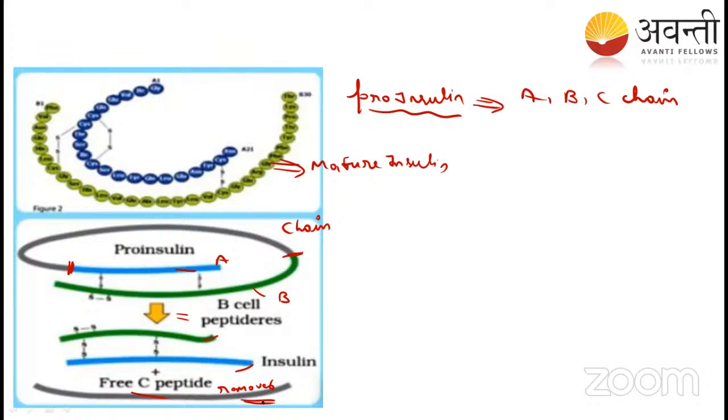How the C chain is removed, all these things we will study in the next class. In tomorrow's class we will completely study how the insulin is produced. Do you have any questions here? You can ask me, okay, student?